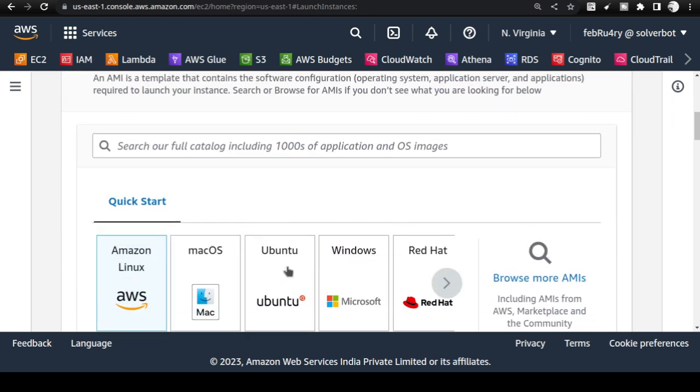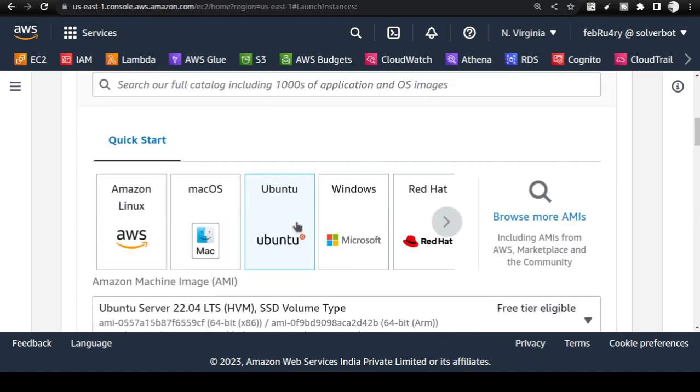Then select Ubuntu. Do not select Amazon Linux, select Ubuntu. If you want to use Windows, you can, but I would suggest Linux servers, so use Linux only. There are Windows servers, but I don't suggest that for learning. So learn with Linux.